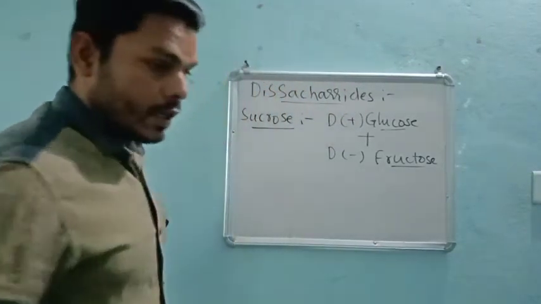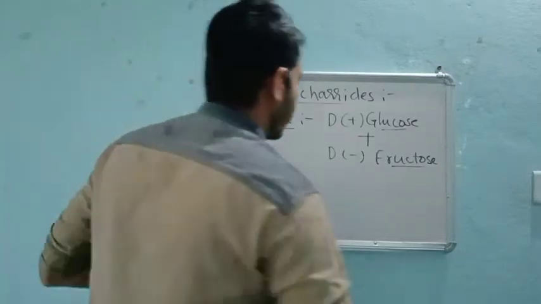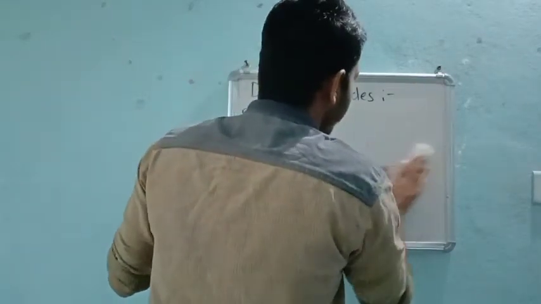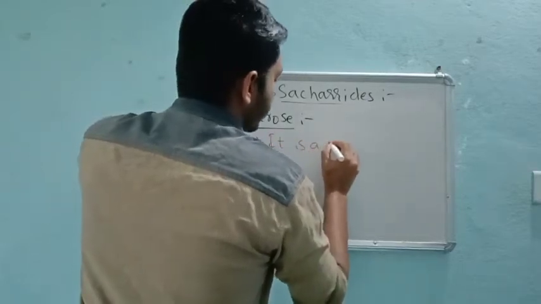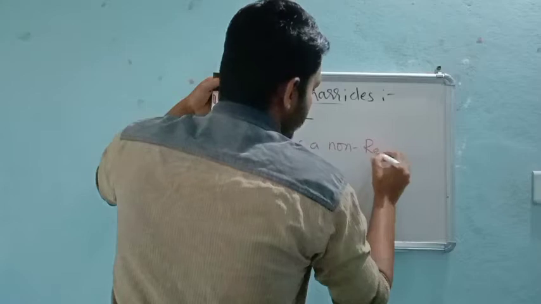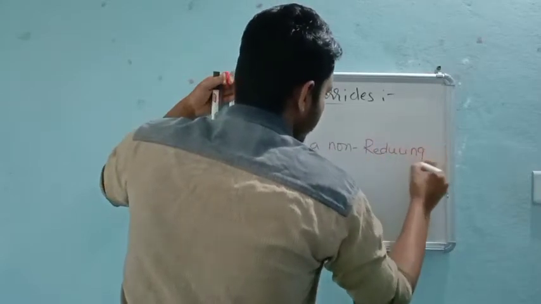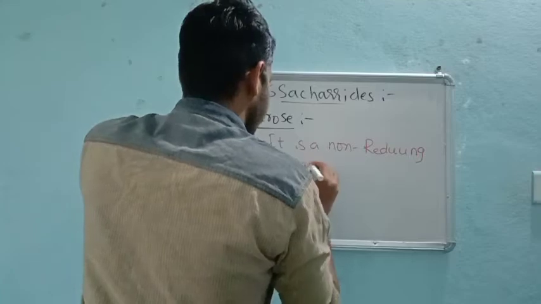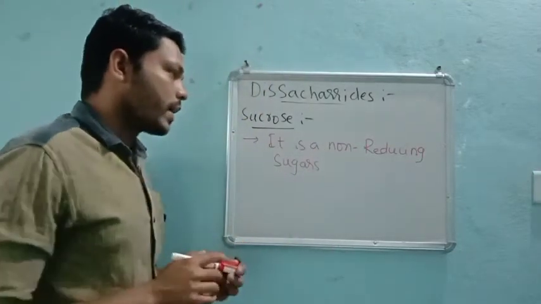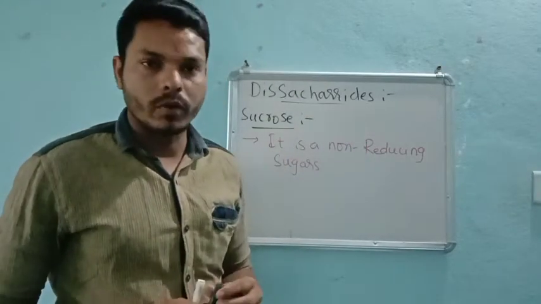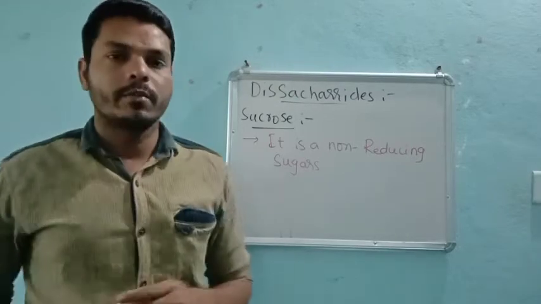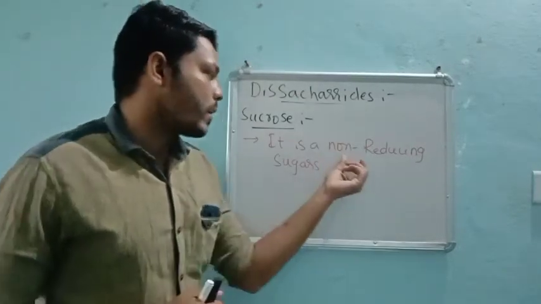Coming to the next point, sucrose is a non-reducing sugar, very important. Sucrose is a non-reducing sugar, or I can say directly it is non-reducing. So in the case of reducing and non-reducing examples, we have already seen the example of sucrose, right? Non-reducing you already know, the property of reducing and non-reducing.